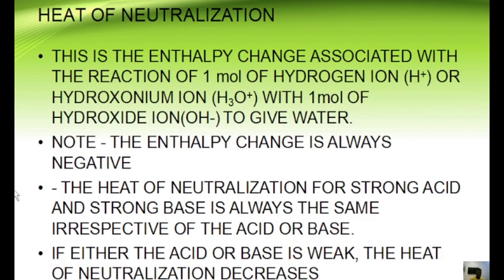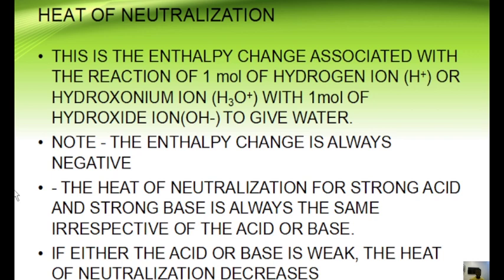Moving ahead, heat of neutralization. Now, this is the enthalpy change associated with the reaction of 1 mole of hydrogen ion or hydroxonium ion with 1 mole of hydroxide ion to form water. As we know, neutralization is a reaction between an acid and a base. And basically, in that particular reaction, the acid's most important part is the hydrogen ion, and the base's most important part is the hydroxyl ion.